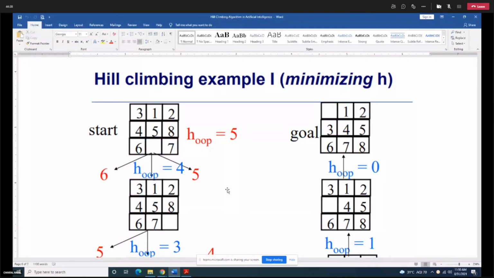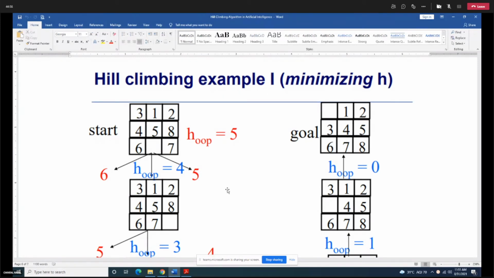Or else if you want to interpret, then you can say that only 4 is less than 5. 5 is equal to 5 and 6 is greater than 5. So here we are minimizing h. So we'll go for the lesser value of the next move. In the previous example of the simple blocks world problem that we have seen, we were going for a higher value of heuristic function.